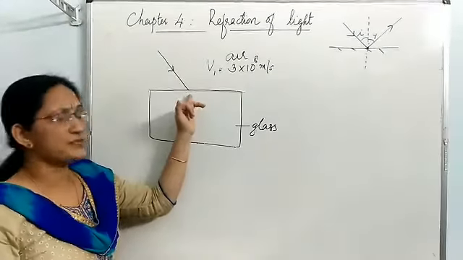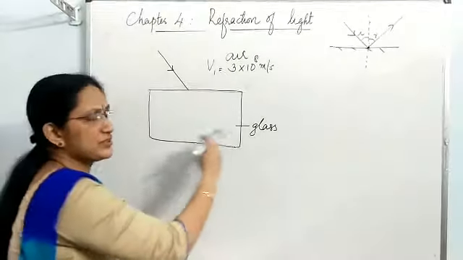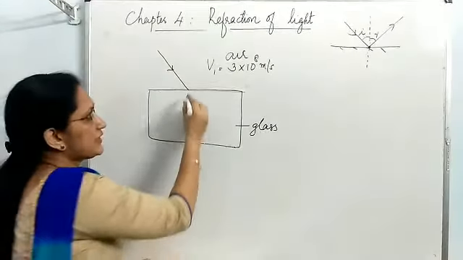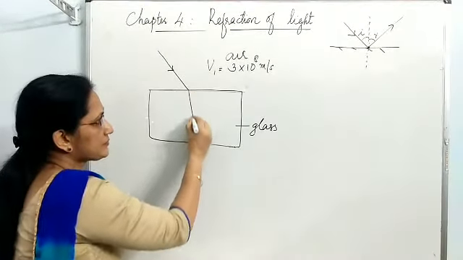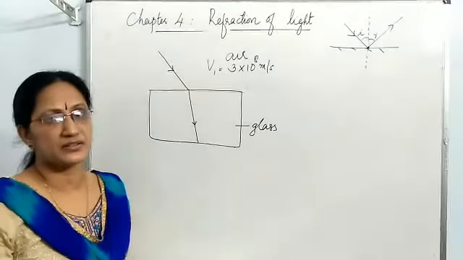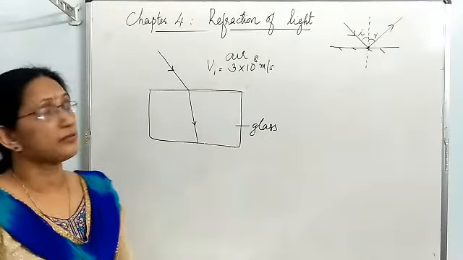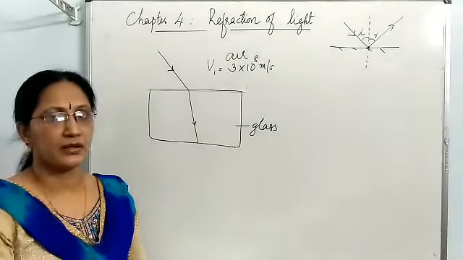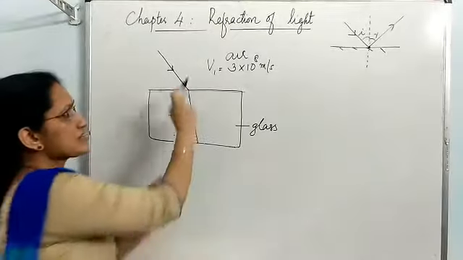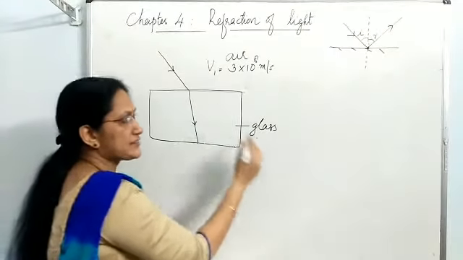Then what happens when light enters into glass is, it can't go straight into glass. Instead, it deviates. Its path is getting deviated. This deviation or this phenomenon is known as refraction of light. The reason for this refraction is, while the light enters from air to glass, speed is changing.